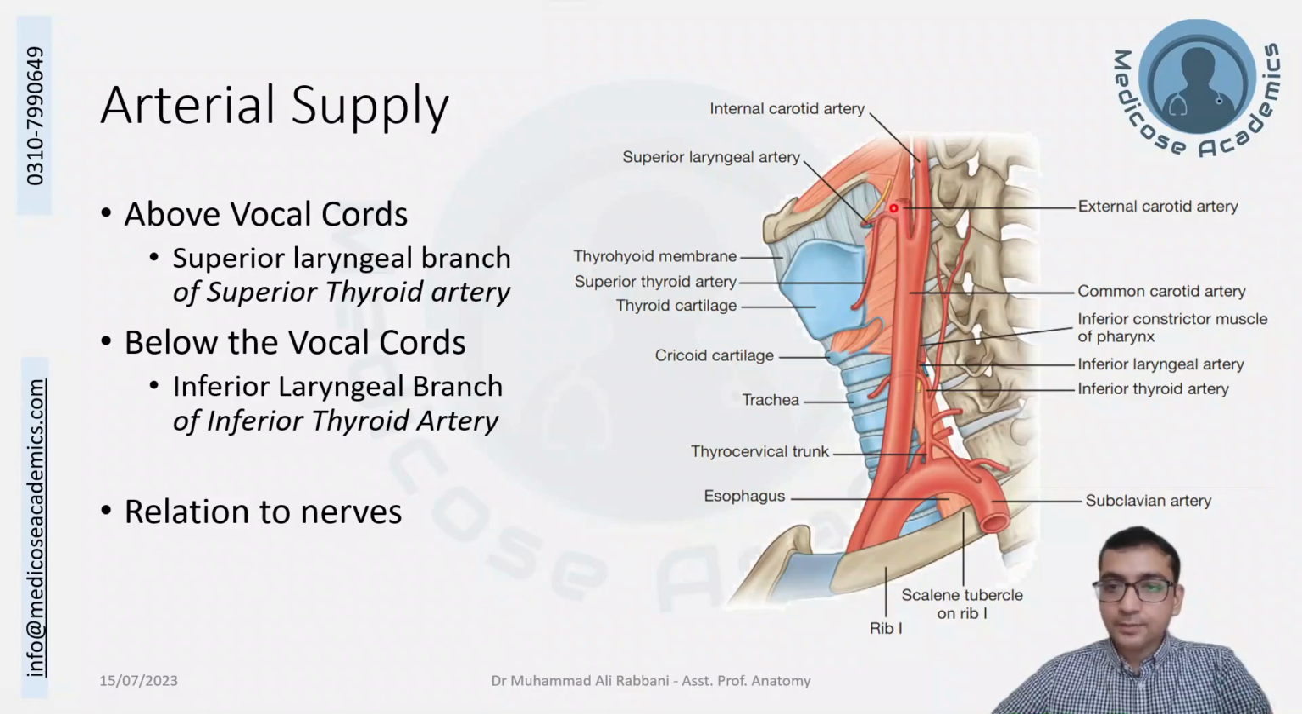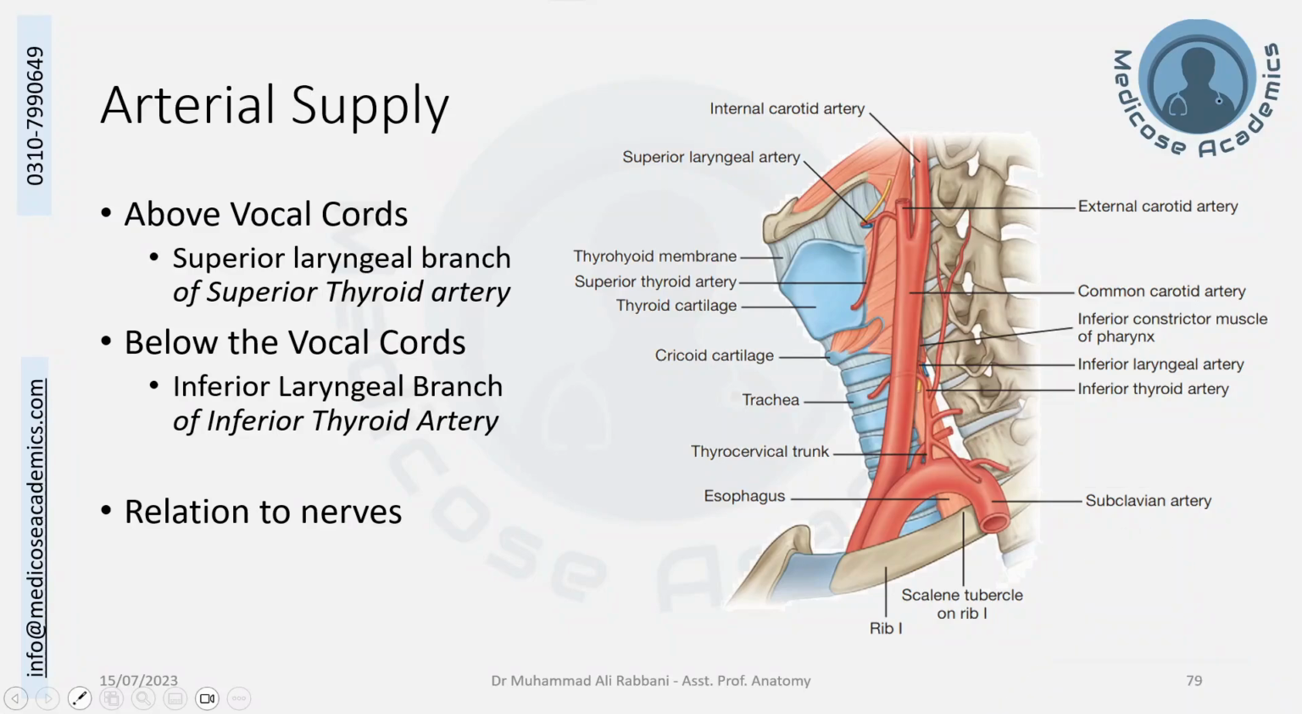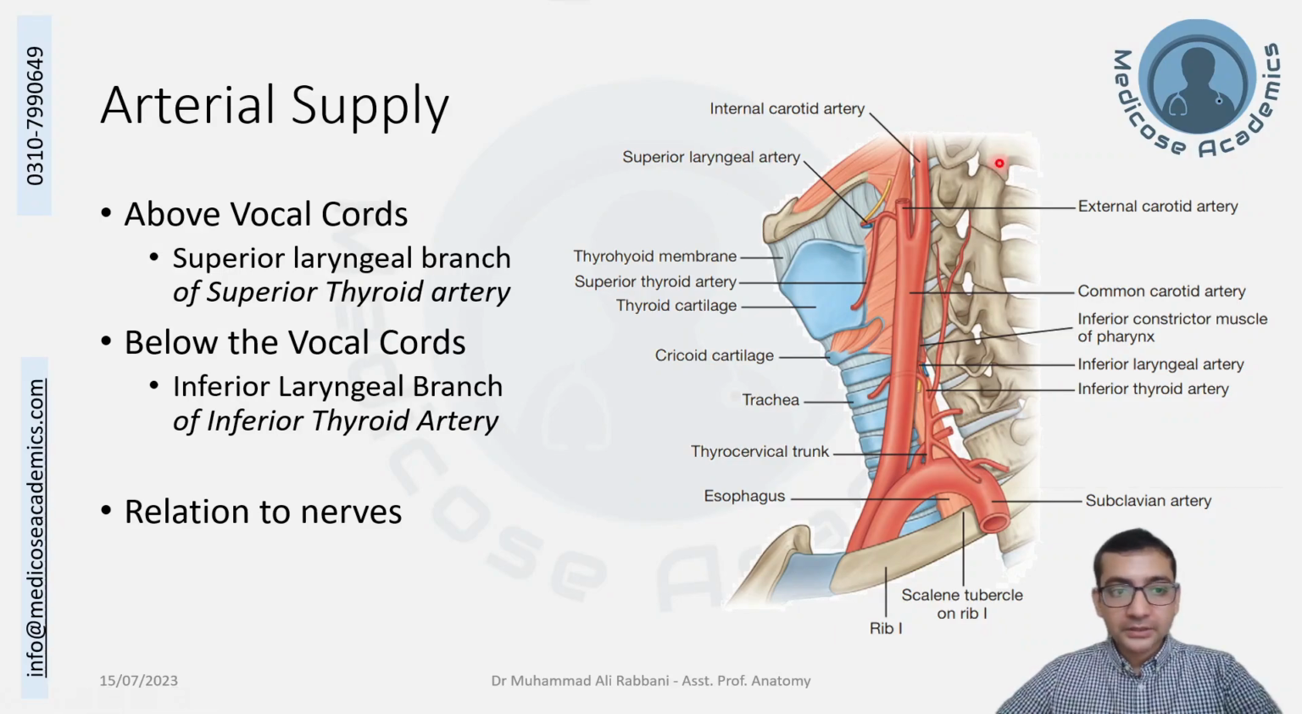The upper end is supplied by the superior laryngeal branch of the superior thyroid artery. The superior laryngeal branch penetrates the thyroid membrane and goes to supply above the vocal cords. Below the vocal cords, it is supplied by the inferior thyroid